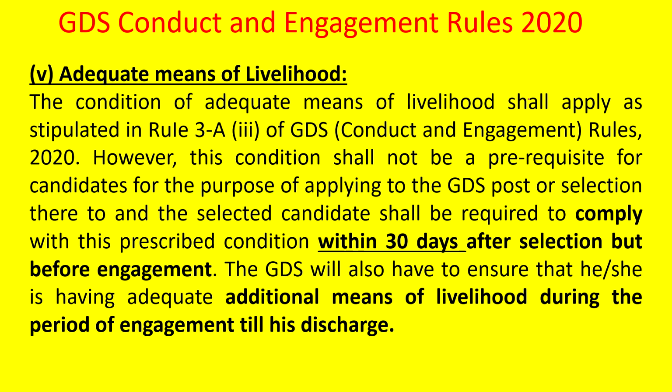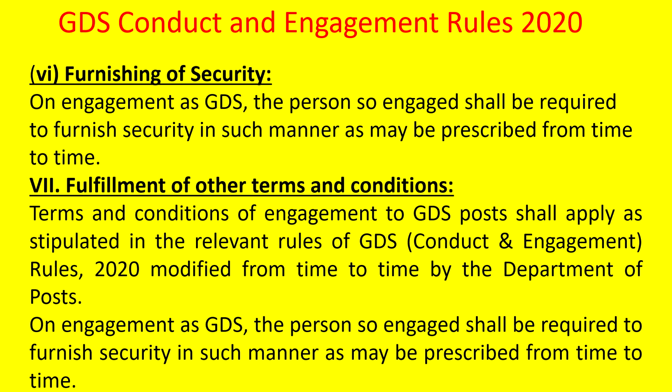So residence should be within 30 days after selection but before engagement, and even the adequate means of livelihood other than this BPM post should also be within 30 days after selection but before engagement. These two are the same, 30 days or 1 month. The GDS will also have to ensure that she has adequate additional means of livelihood during the period of engagement till discharge. So it is not only within 30 days after selection, but it should continue till discharge. That means until his retirement after 65 years, he should have adequate means of livelihood other than the BPM post.